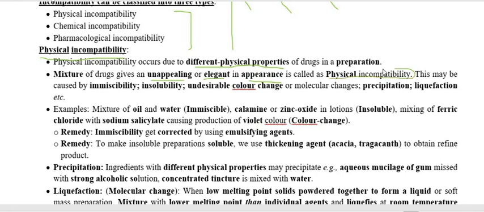This is mainly because of the difference in physical properties of two or more chemicals, substances, or drugs.